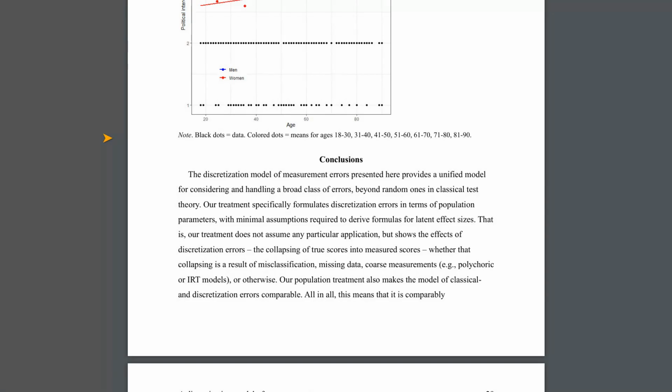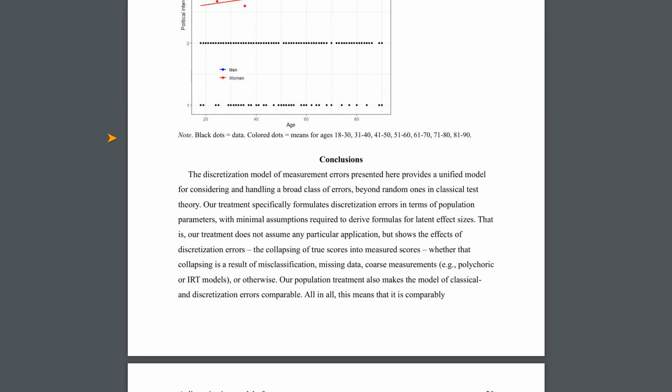For future research, it would be fascinating to see this framework applied to more complex models, perhaps involving nonlinear relationships, or even combining discretization errors with other types of measurement issues. Developing user-friendly software tools to implement these corrections would also greatly facilitate their adoption by researchers. Imagine a world where, by default, we consider not just random error but also discretization error in our analysis. That would be a huge leap forward for psychological science.